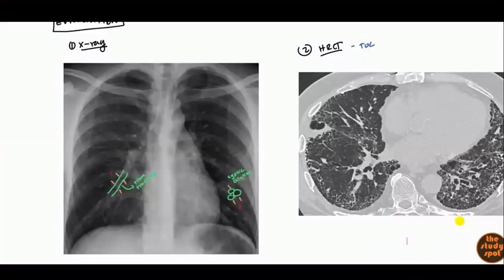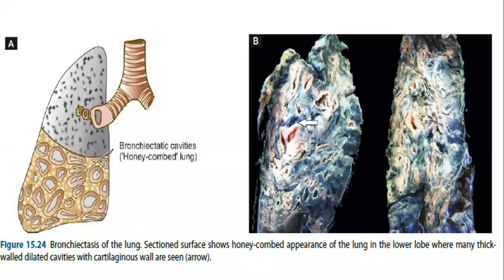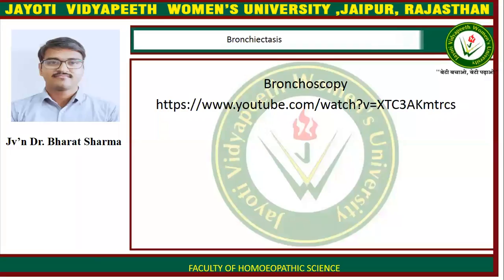Here is an X-ray showing bronchiectasis. Here is a gross appearance of the lung, called honeycomb lung. Bronchoscopy video can be found on this link.